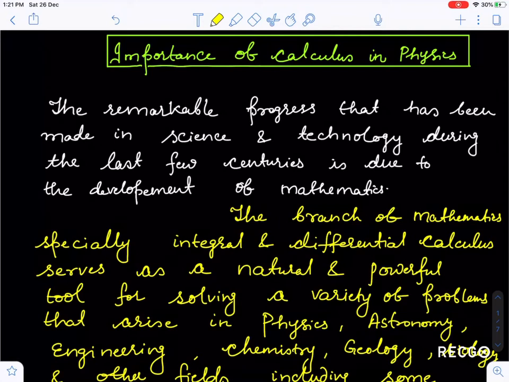The remarkable progress that has been made in science and technology during the last few centuries is due to the development of mathematics. Believe me or not, if mathematics had not developed so much, we would not have the discoveries and inventions we have right now.